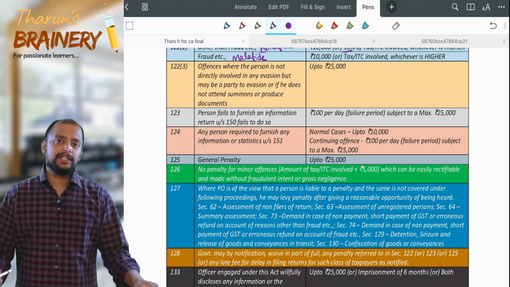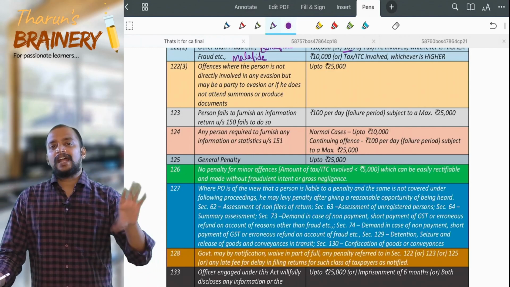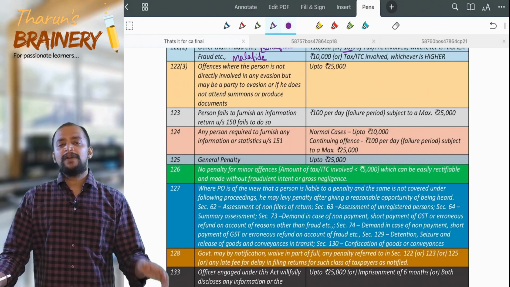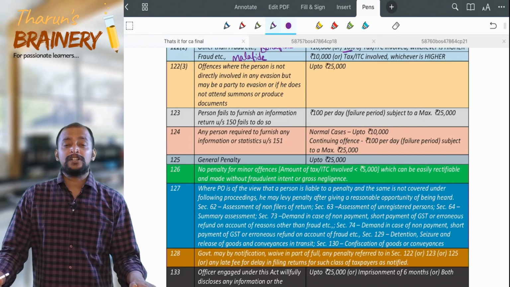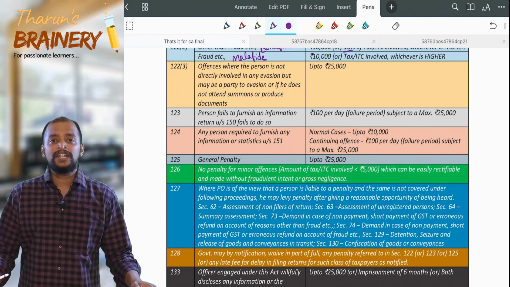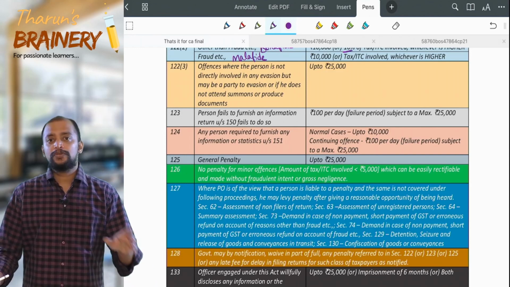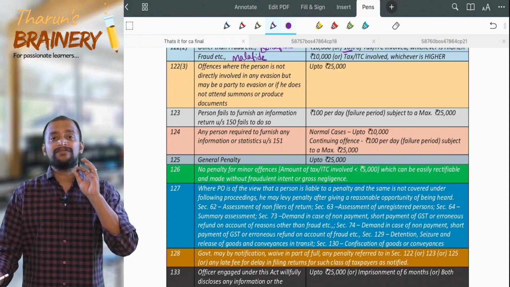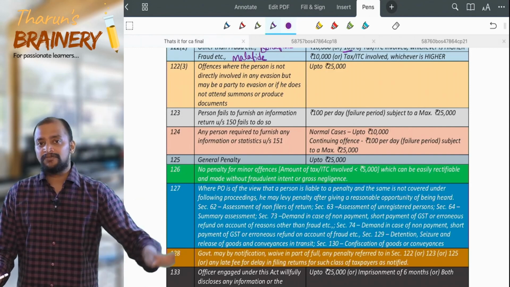Say, a person is making a lot of transactions and the department needs his bank statement to know whether he crossed the aggregate turnover or not, and they ask the bank to give the statement. This is known as information return, to be submitted by the bank under section 150.